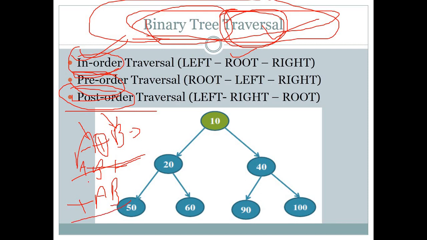So here the same thing will be applicable. In place of the operator, we will use our root node. So if our root is between left and right, then it will be in-order. If our root is in front of the left, then it will be pre-order. And if our root is after left and right, then it will be post-order.